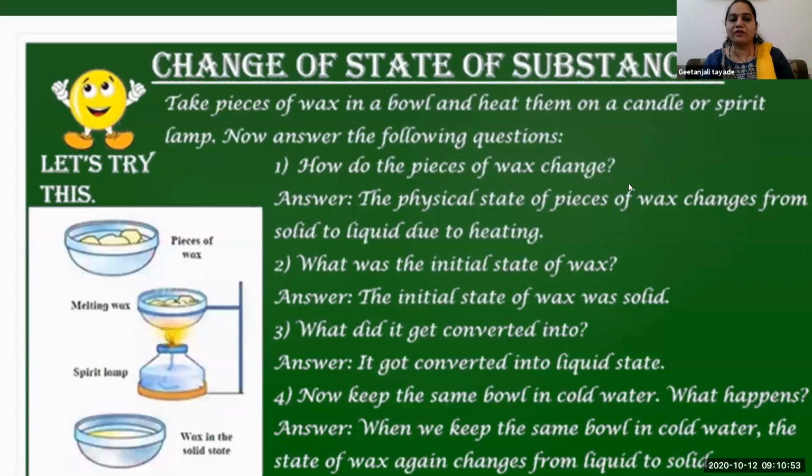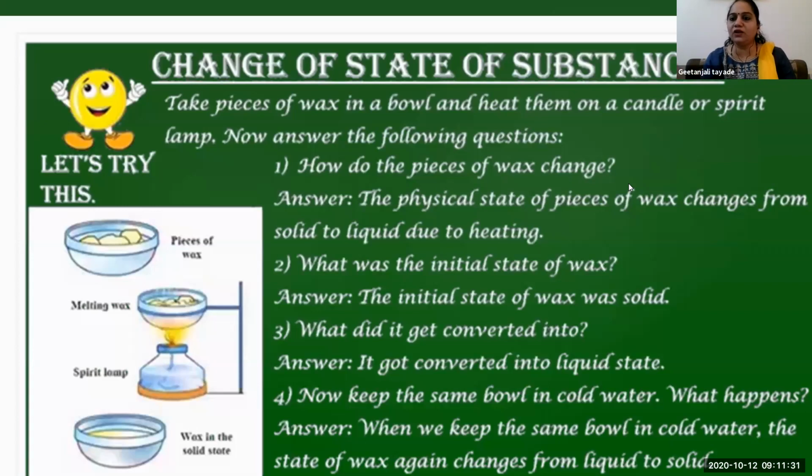So substances are available in solid, liquid and gaseous form, and here heat is playing a very crucial role. Keep in mind, the heat present in a substance is very important, because on heating, wax gets converted from solid to liquid form, isn't it? So we are providing heat to the wax, and on cooling, that liquid wax turns into the solid form. That means on removing heat, isn't it?